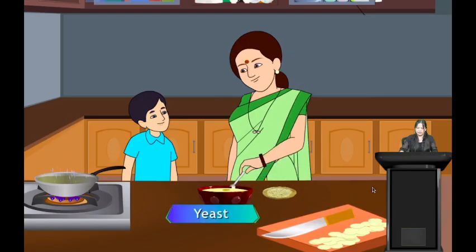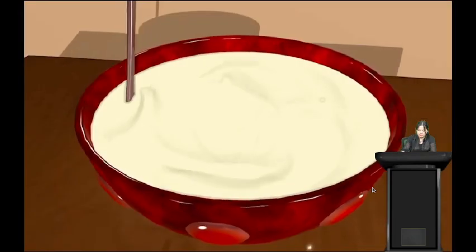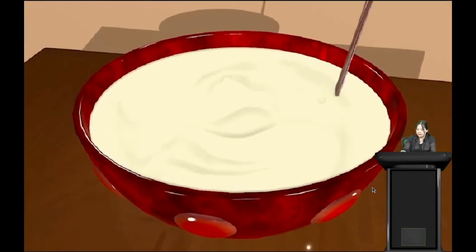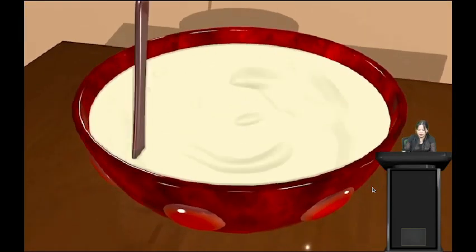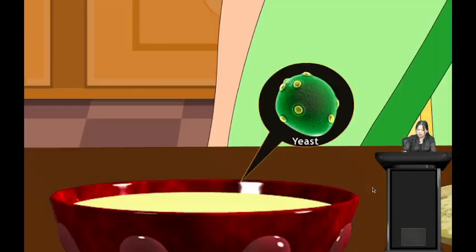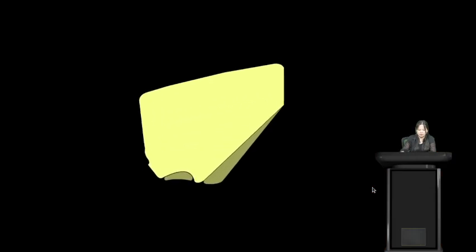All right students, so let us see here again. Here this is the milk. The mother is adding some amount of yeast into this milk. Now let us see what happens. Now when you stir it and leave it for some time, then after some time, due to the action of yeast on milk, cheese will be formed.